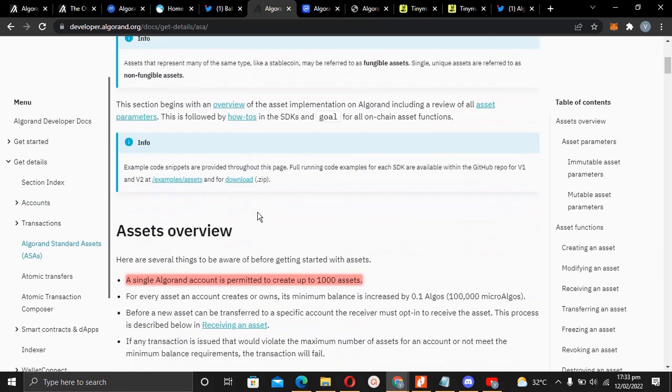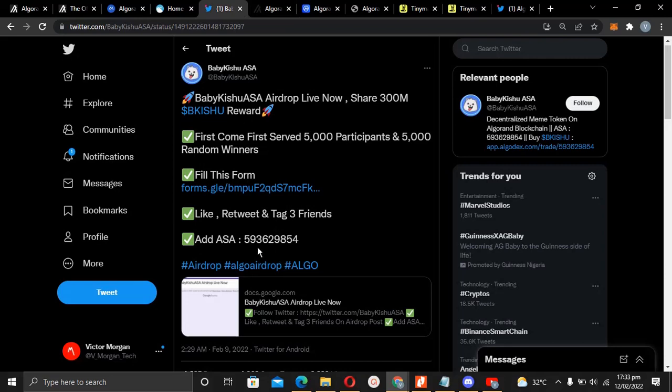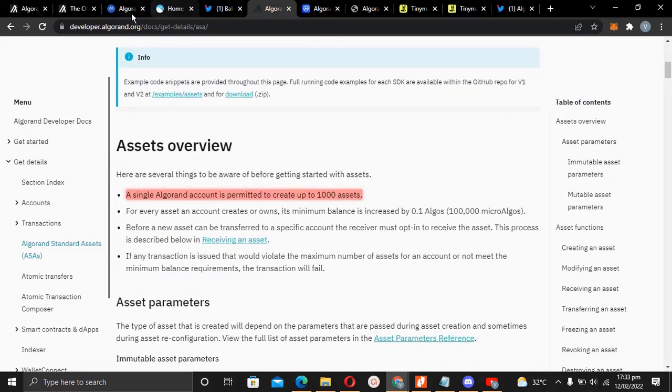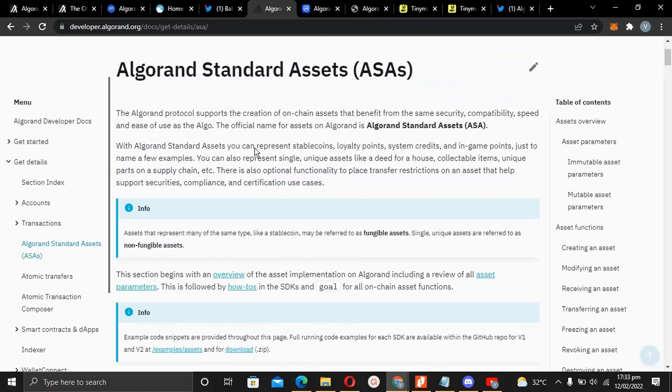And what do they represent? It's just how many digits? 1, 2, 3, 4, 5, 6, 7, 8, 9. So just 9 digits. That's their ASA. Now it says that their wallet, the Algorand wallet or My Algo wallet, can permit up to 1,000 assets. So you can add up and add up whatever you need to do. So this is it, ASA.